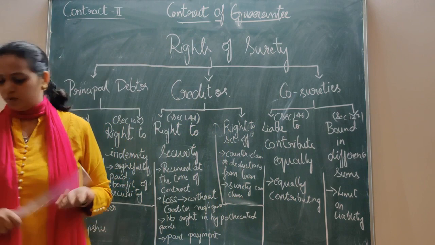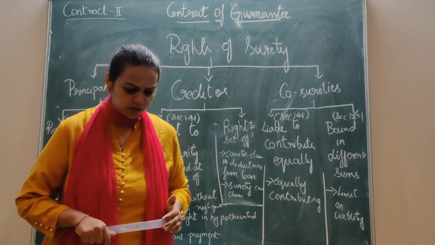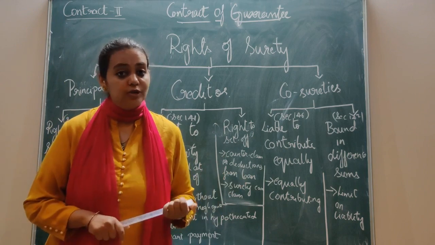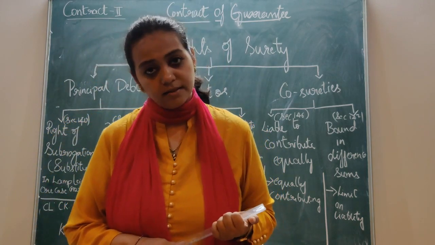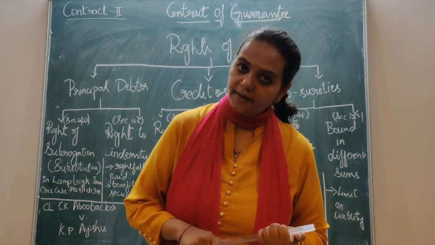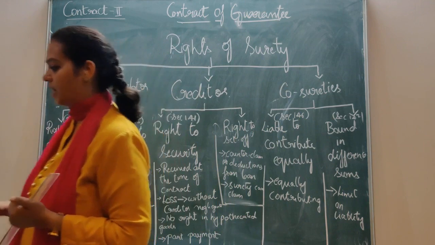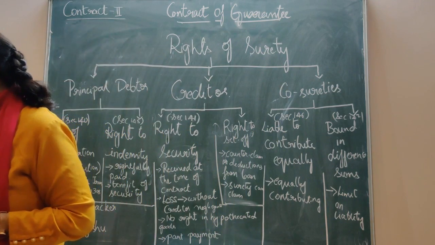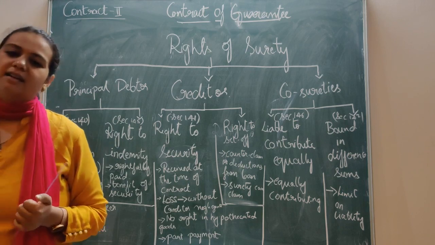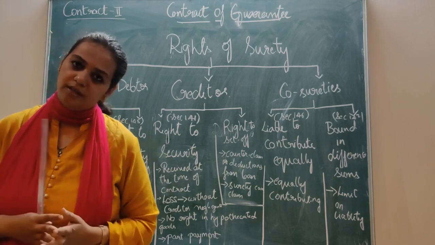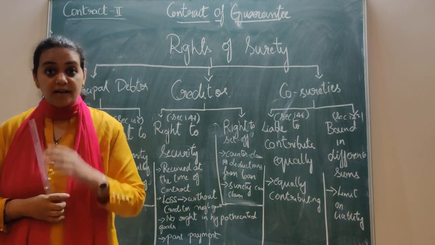If the creditor loses the security, we'll come to that. If the creditor loses the security and it is not due to his negligent acts, not due to his voluntary acts, then the principal debtor can be discharged of it. We have already studied this earlier also. In case of his non-negligent act, that is, if he voluntarily does not do anything, then fine, the principal debtor does not.